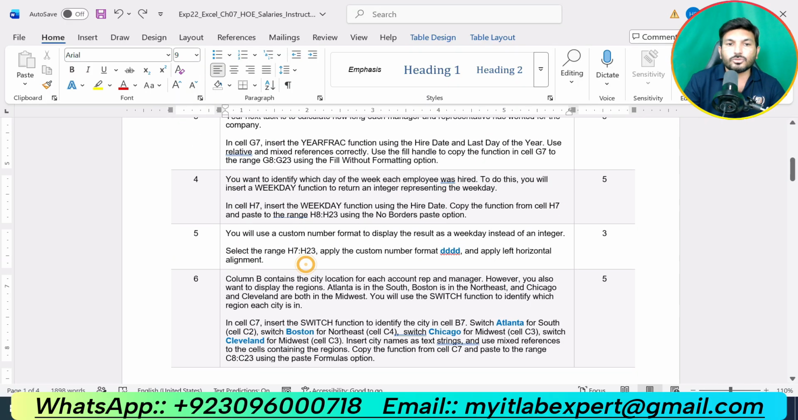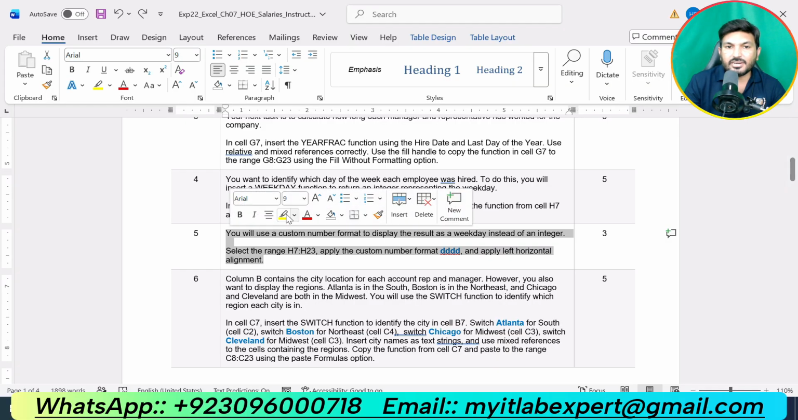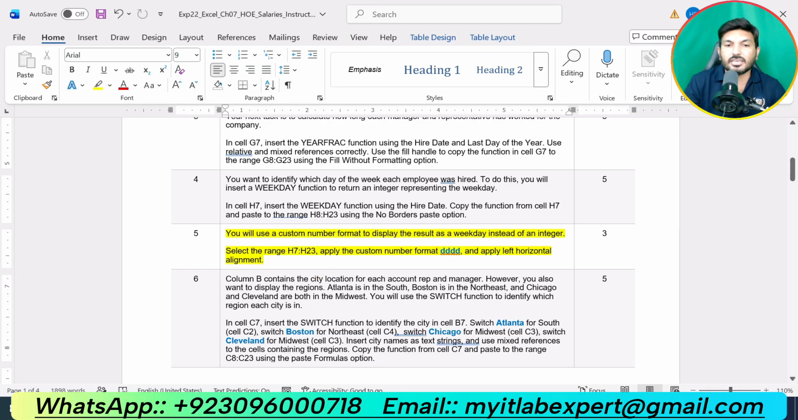So now we are supposed to do step number 5, and step number 5 of the assignment is saying you will use a custom number format to display the result as weekday instead of an integer. Select the range H7 up to H23, apply the custom number format dddd and apply left horizontal alignment.